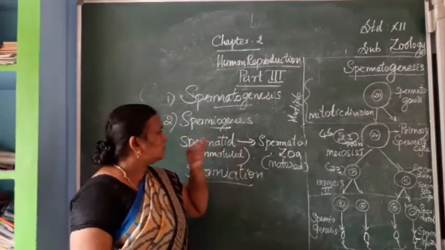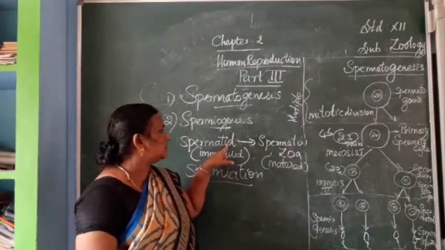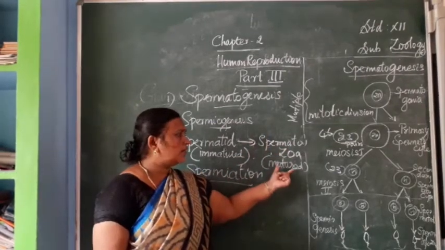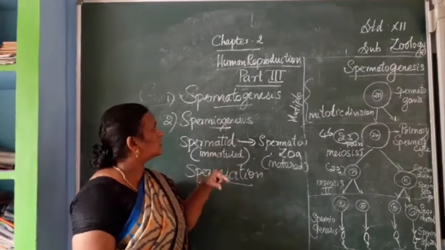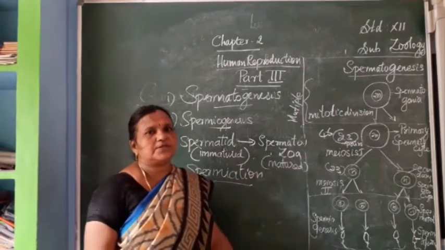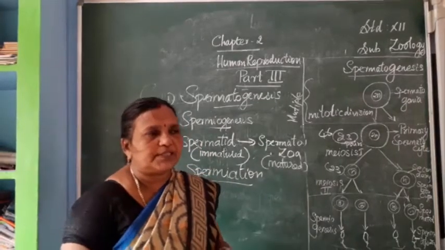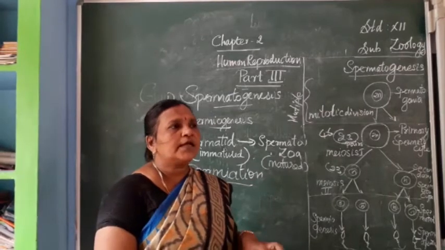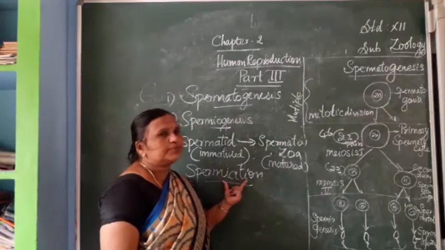Second one, spermiogenesis, the conversion of immature spermatid into matured spermatozoa or sperms. Then next one, spermiation. Spermiation means after getting maturation inside the epithelial walls of the seminiferous tubules, they will be shed into the cavity or lumen of the seminiferous tubules. This process is called spermiation.